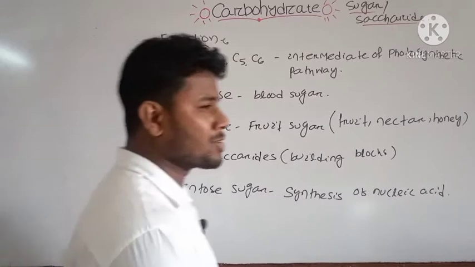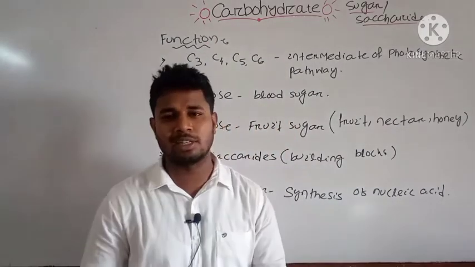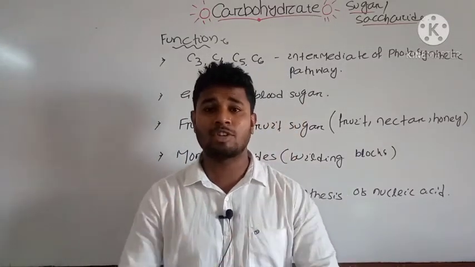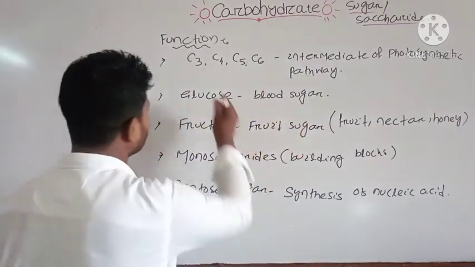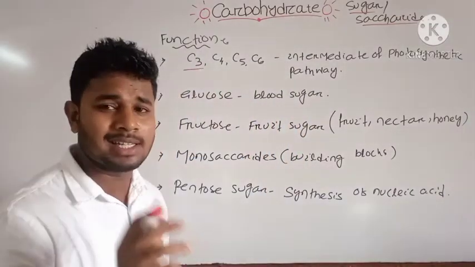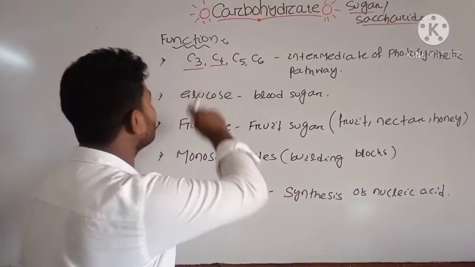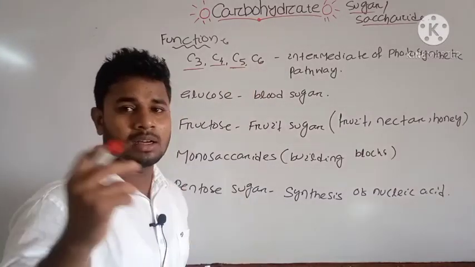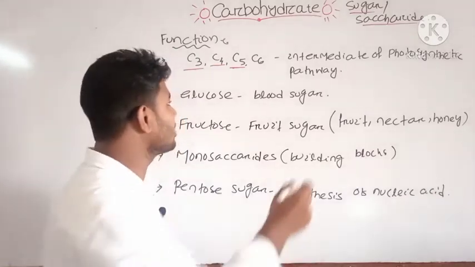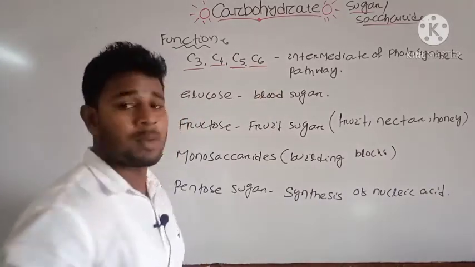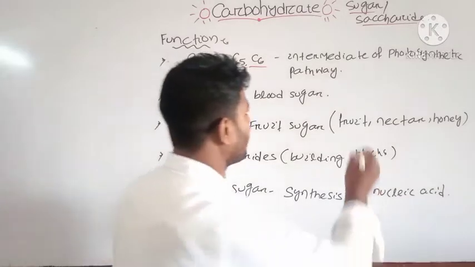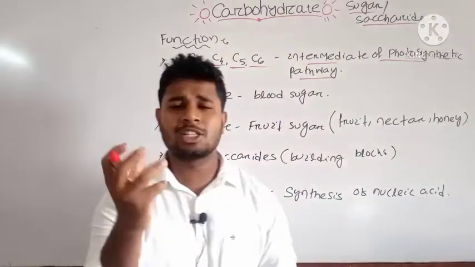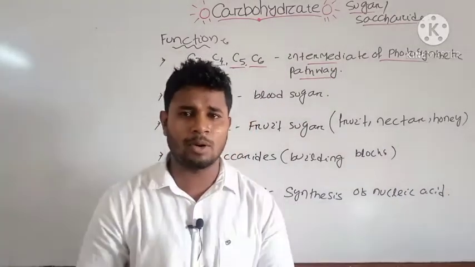Now let us discuss some important functions of monosaccharides. We already discussed the types and the structural units. One important function is that they are part of the photosynthesis process. Note that C3, glyceraldehyde, is a triose sugar, C4 is a tetrose sugar, and C5 includes ribose and deoxyribose, and C6 includes glucose and fructose. These are important intermediate components in the photosynthetic pathway. Later we will learn the process of photosynthesis, the process of production of organic compounds.